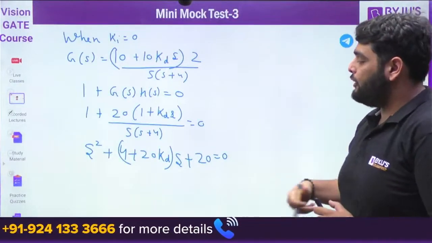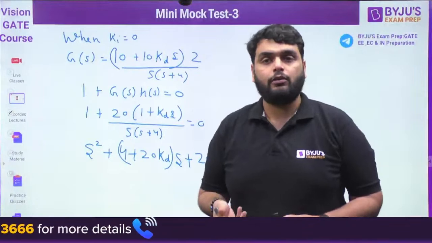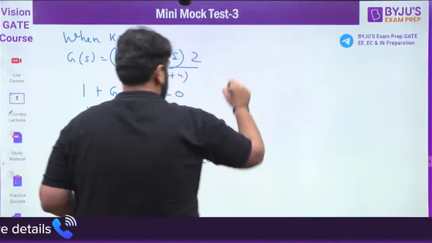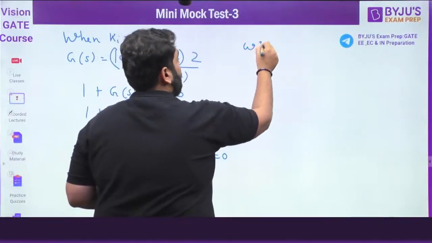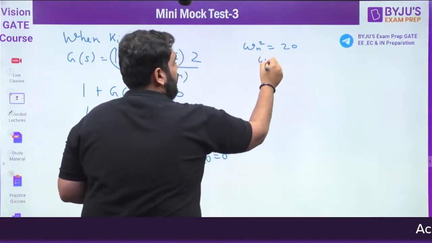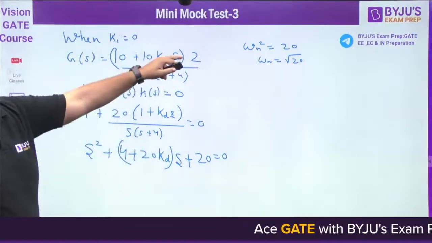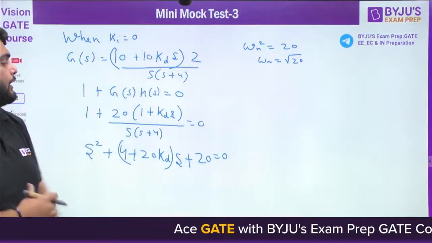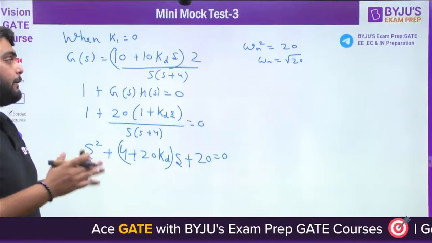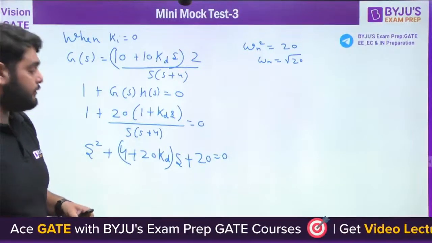So it means I know the value of zeta. Zeta is equal to 1 in a critically damped situation. So first of all, omega n whole square is equal to 20 here. Omega n comes out to be root 20. I hope you know how we can write this. This is a simple comparison with the general equation of a second order system.